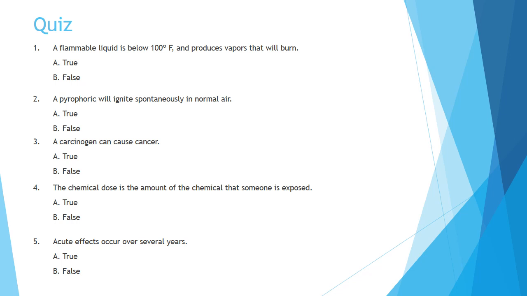A. True. B. False. 4. The chemical dose is the amount of the chemical that someone is exposed to. A. True. B. False. 5. Acute effects occur over several years. A. True. B. False.